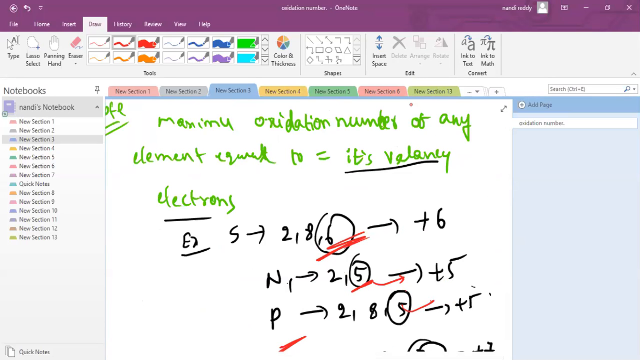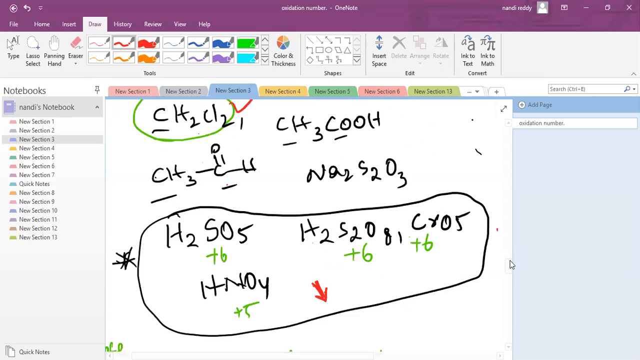Ligand means lone pair donor molecule. Don't worry, right now no use for you.